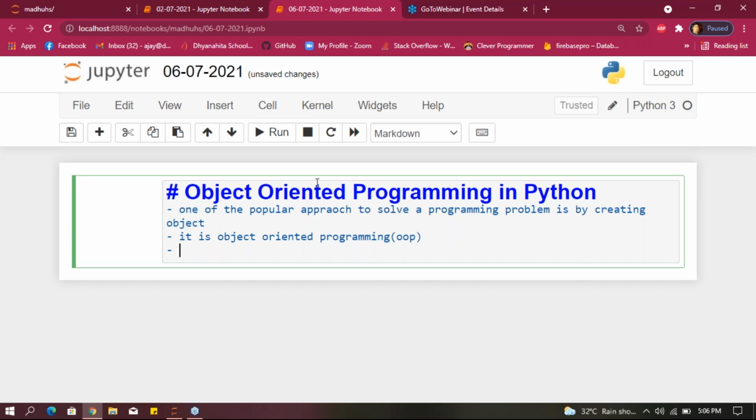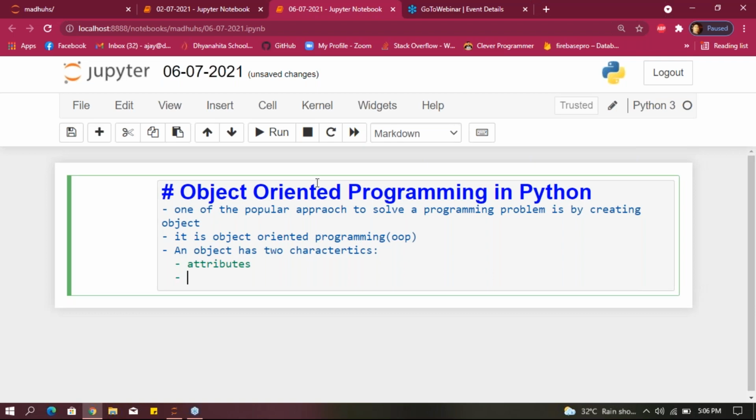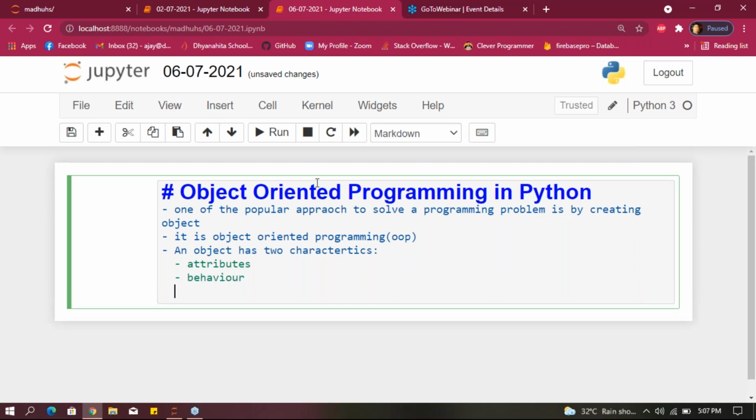And an object has two characteristics, guys. What are the two characteristics here? One is attributes, and the second one is behavior. If you have a doubt what attributes and behavior are, for that reason we'll discuss one example.